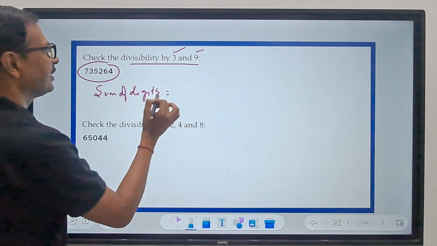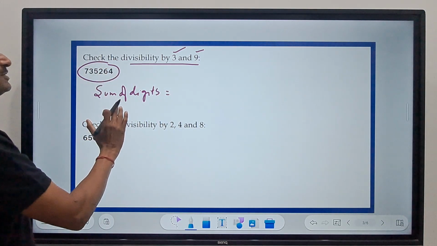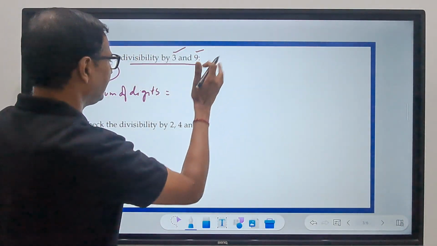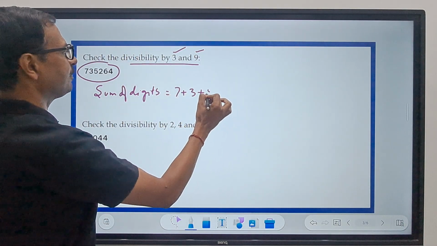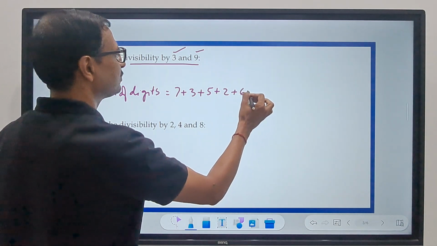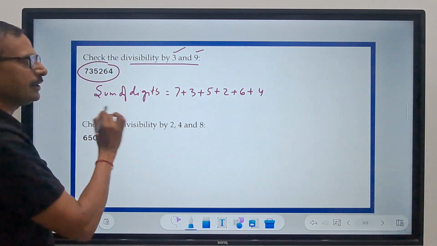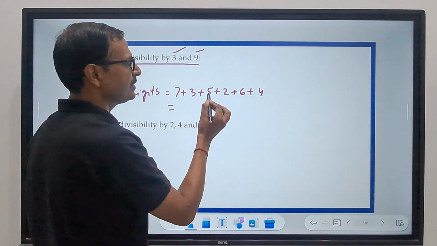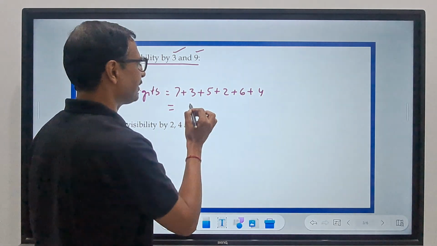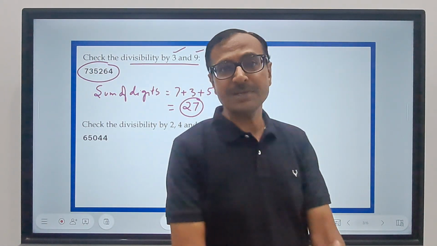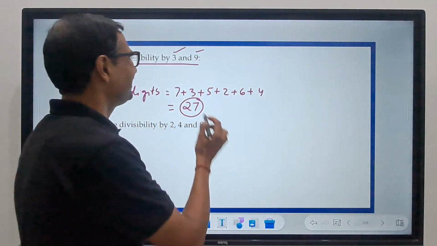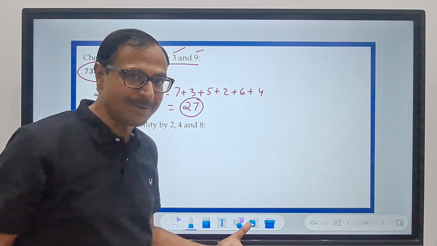That means whenever there is a big number and we have to check divisibility of the number by 3 or 9, add all the digits: 7 plus 3 plus 5 plus 2 plus 6 plus 4. All the digits are to be added. What do you get? 10, 17, 27, right? And can you see 27 occurs in the table of 3? 3 9s are 27.